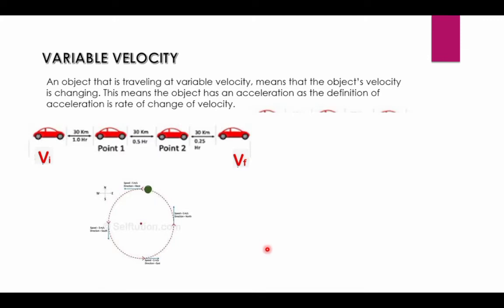In this example, the starting velocity is Vi and it is 30 km per hour, but at the end the car has a final velocity, that is 30 km per every 0.25 hour. At the start the velocity is 30 km per hour, but after applying the formula, we get an ending velocity of 120 km per hour.